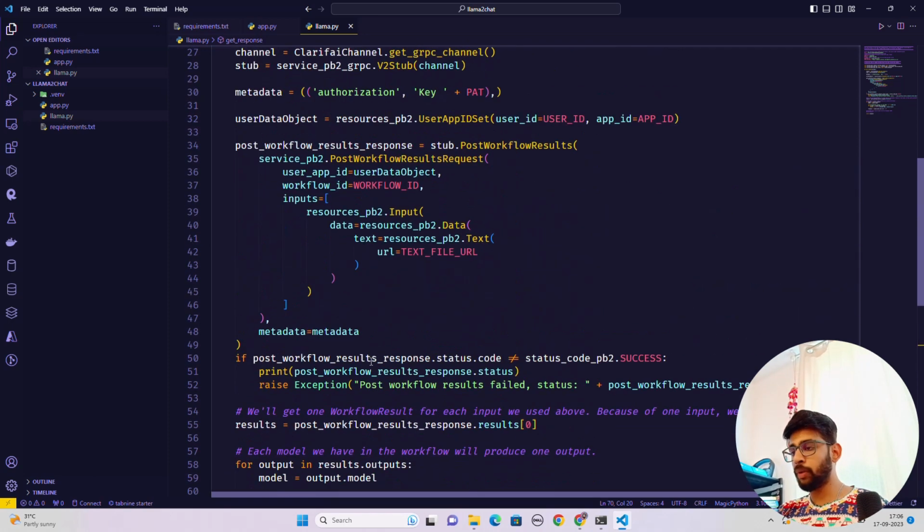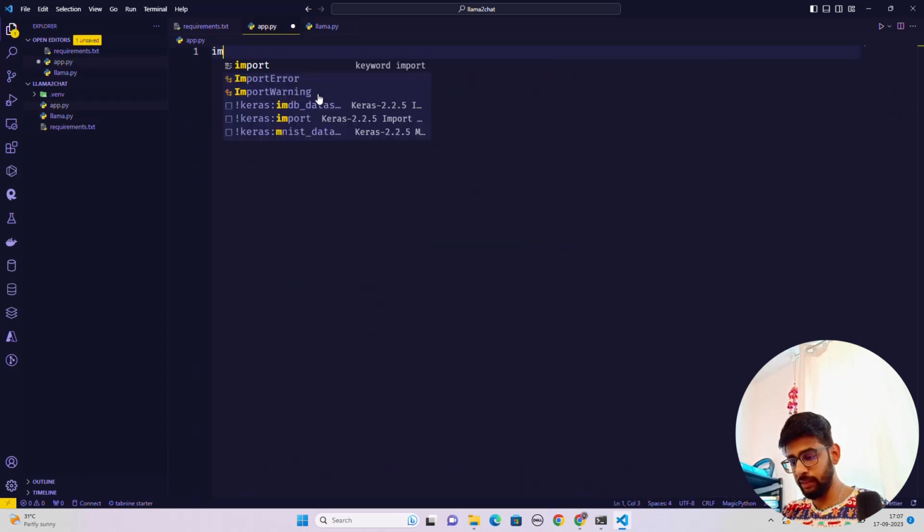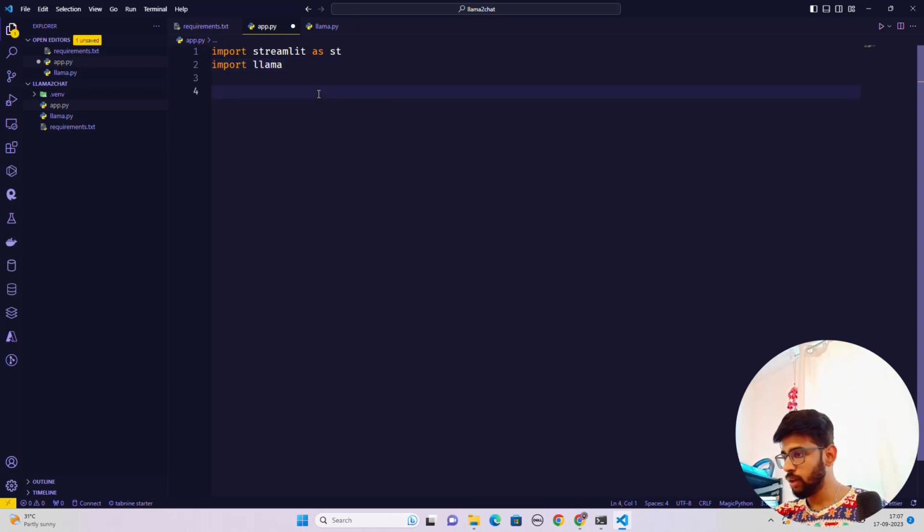In this app.py file, it is very simple. We're going to write a Streamlit application. So let's do that. I'm going to import Streamlit as ht, and the next thing is import llama, the file that we have. Now here we're going to write a function called def main. Inside this I'm going to write my code logic.